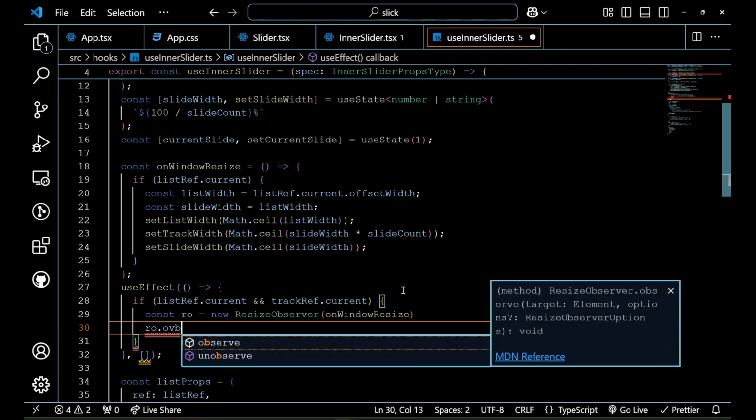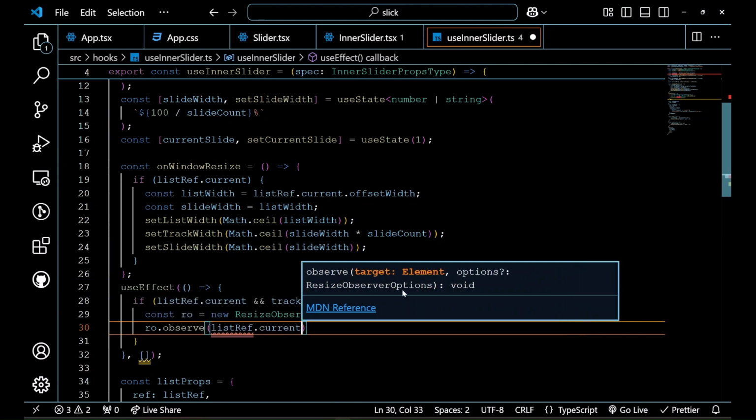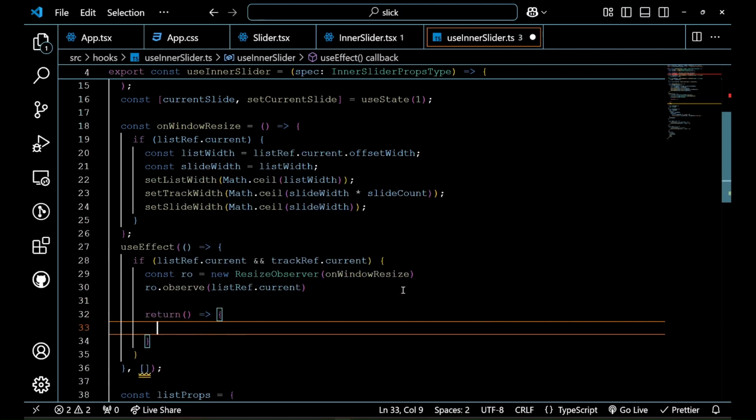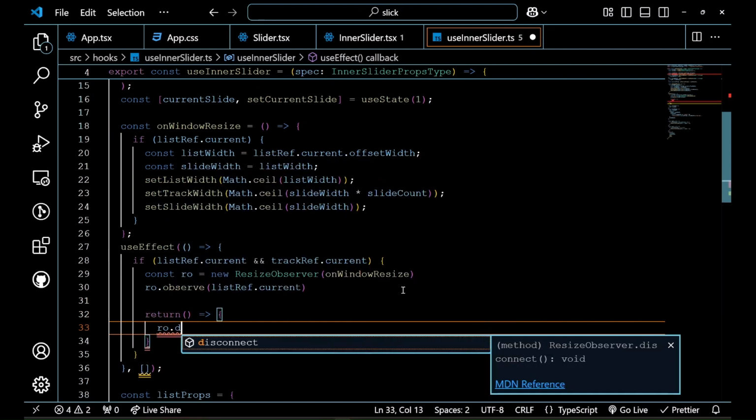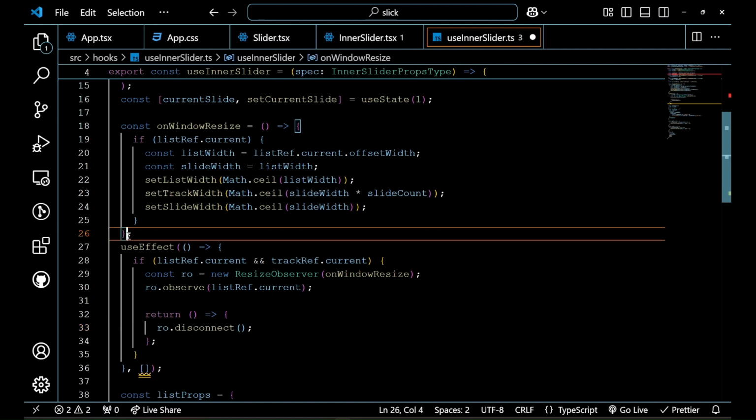So observe listRef.current, we need the actual DOM, and on the cleanup we have to clean our resize observer. So disconnect.